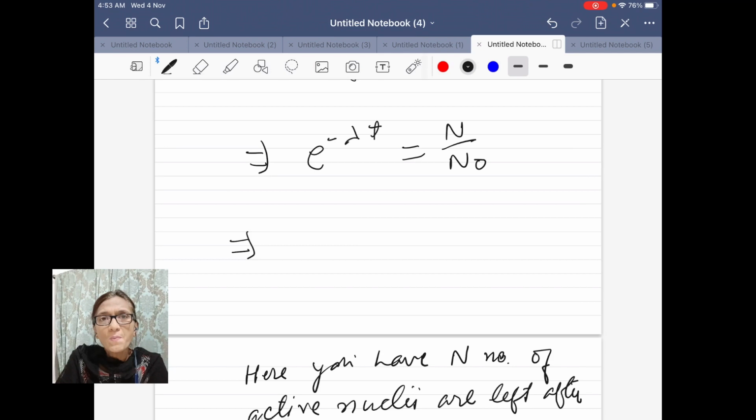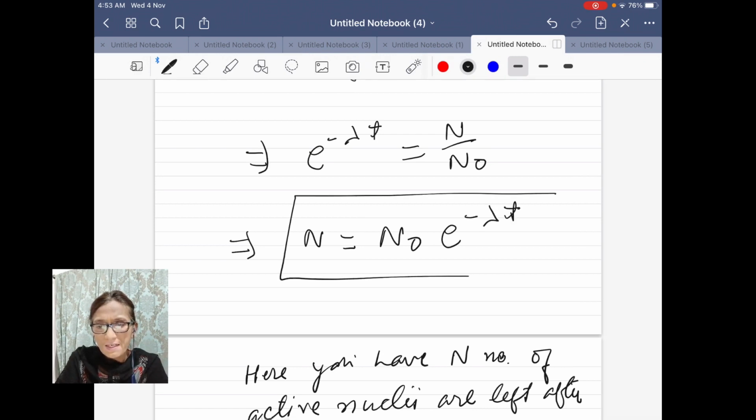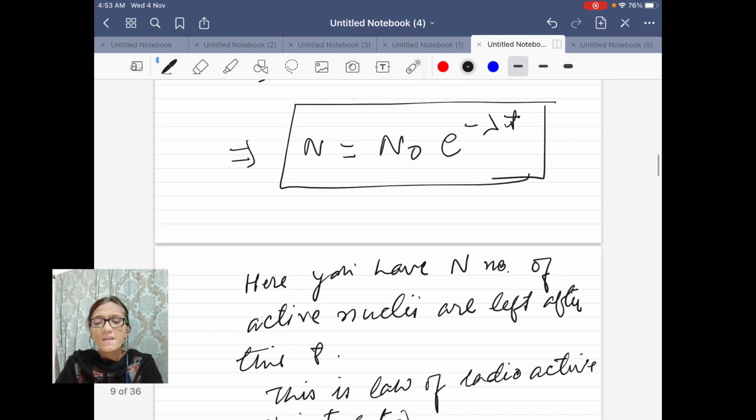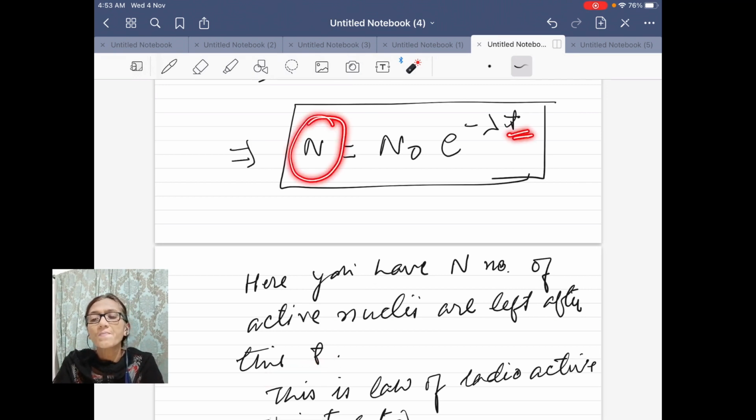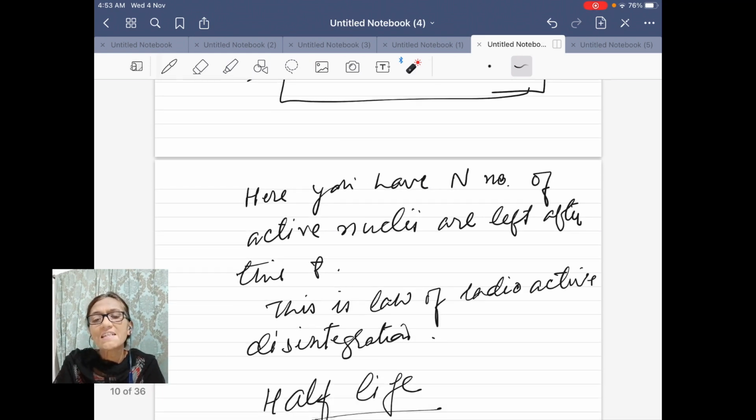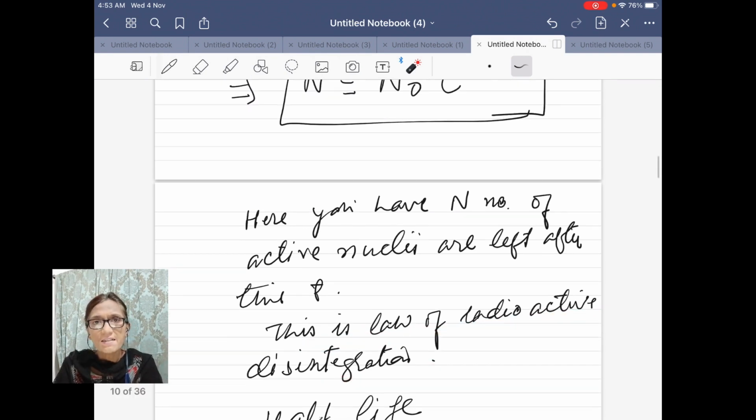So we obtain the equation of the law of radioactive disintegration. This is N is equal to N naught e raised to the power minus lambda t. This is the law of radioactive disintegration. Here N is the number of active nuclei left after time t. This is your left nuclei, still to decay, still to disintegrate. And this law is called the law of radioactive disintegration.